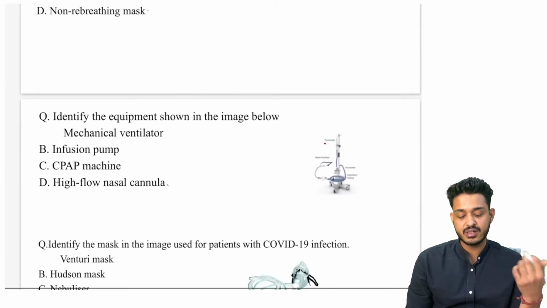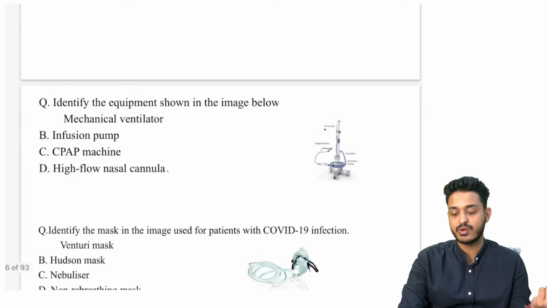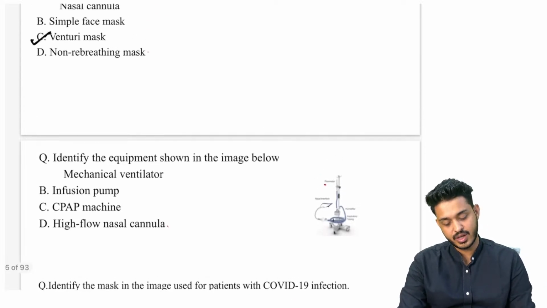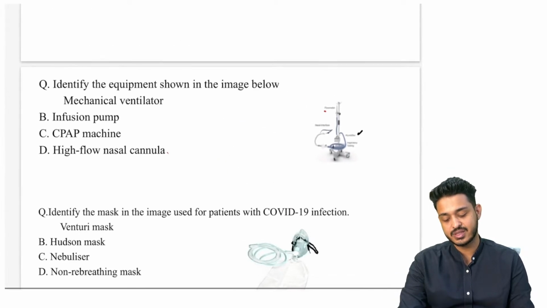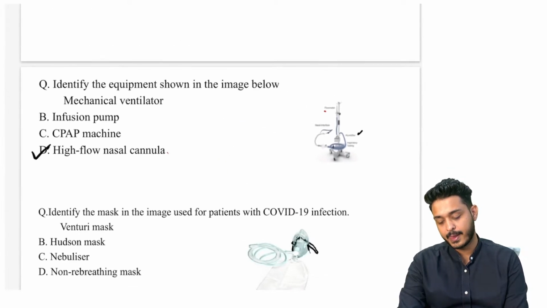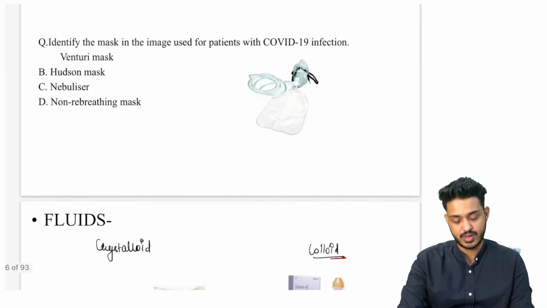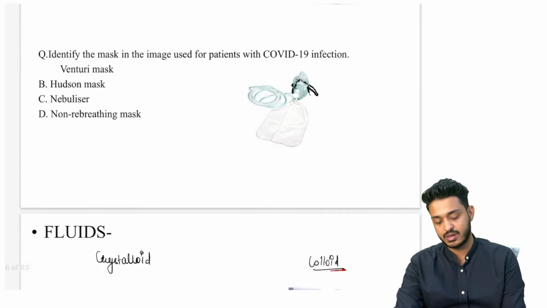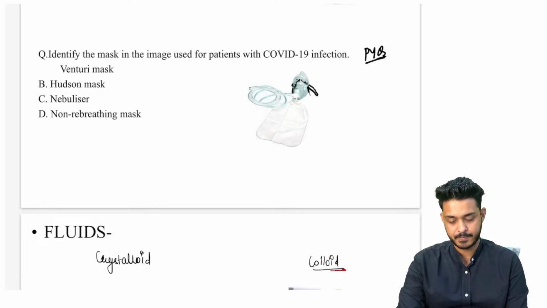Identify the equipment shown in the image below. What is the equipment that we are having over here? Can you appreciate? It is having humidifier, nasal interface. So this is going to be your high flow nasal cannula. This is going to be your HFNC nasal cannula. What about this? This is your PYQ. This is your previous year question. What is this?